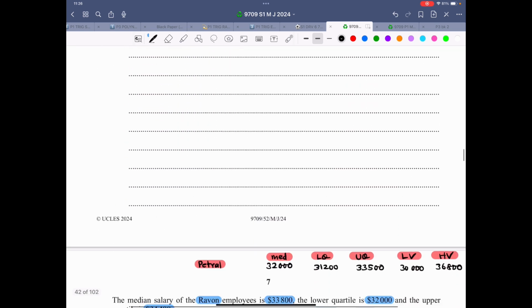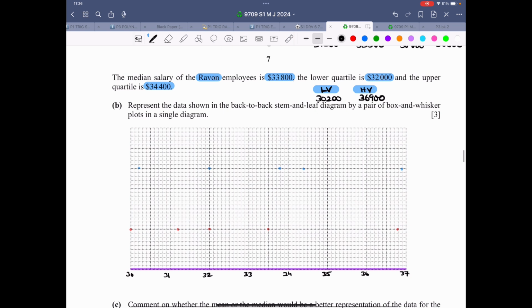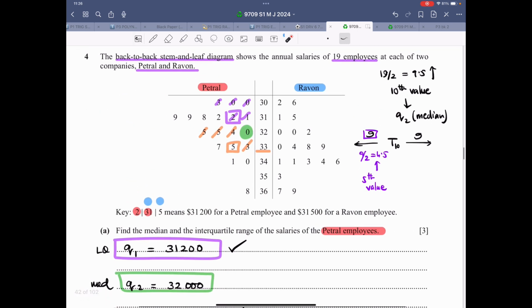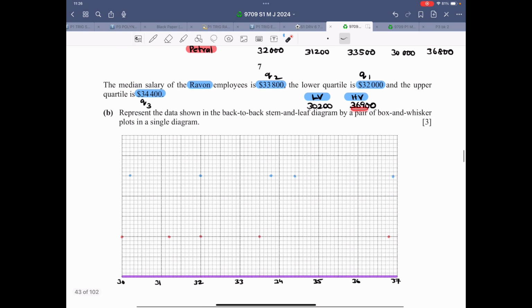Now let's look at the next page. So on the next page, it says that the median salary for our employees is this much, and this much. So median is Q2 and lower quartile is Q1, upper quartile is Q3, and I've added 2 more things. That's the lowest value and the highest value. So the lowest value for our company is 30,200 and the biggest value is 36,900. That I have written over here.